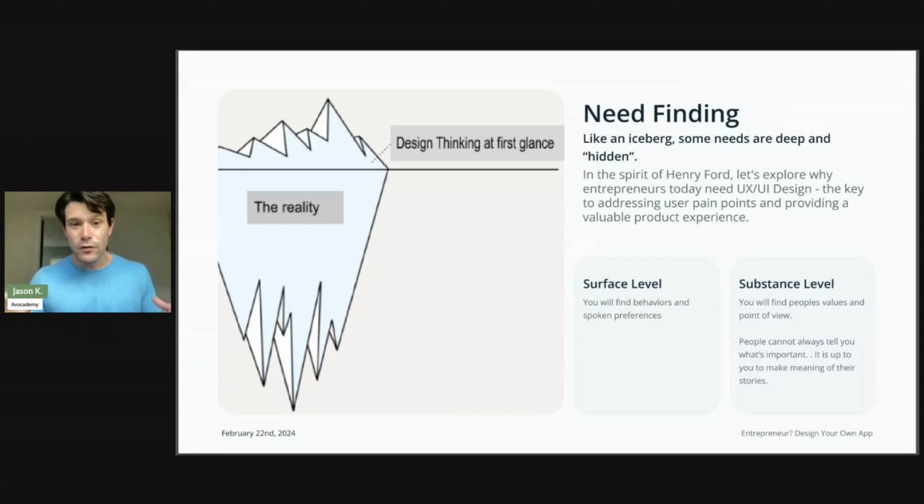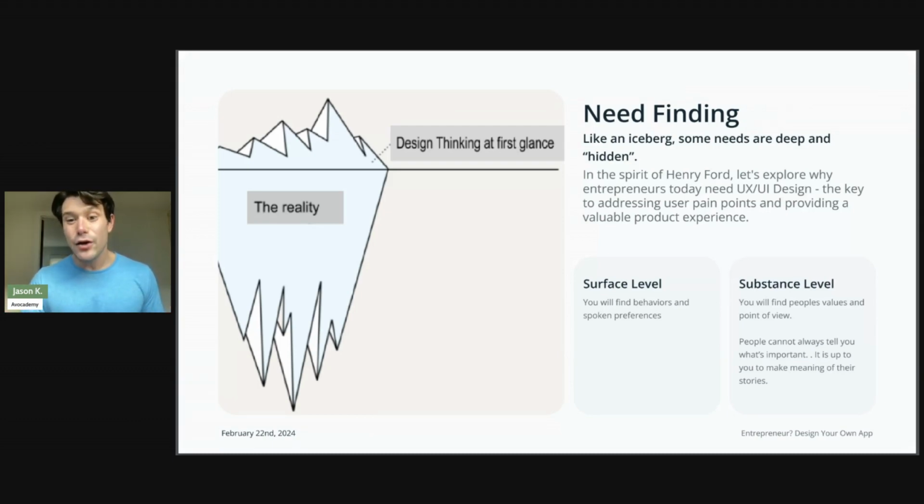At the surface level, if you go and talk to your customers about your idea, you're going to find out what their behaviors are and what their spoken preferences are. If you're targeting users with travel, they're going to tell you what they want in travel, and they're going to speak to you about that. But if you aren't using this UX UI design approach, this user-centered design approach, then you're not really uncovering their true needs. And that's what UX design will help us do, it helps us find beneath the surface, like an iceberg, the deeper meanings.